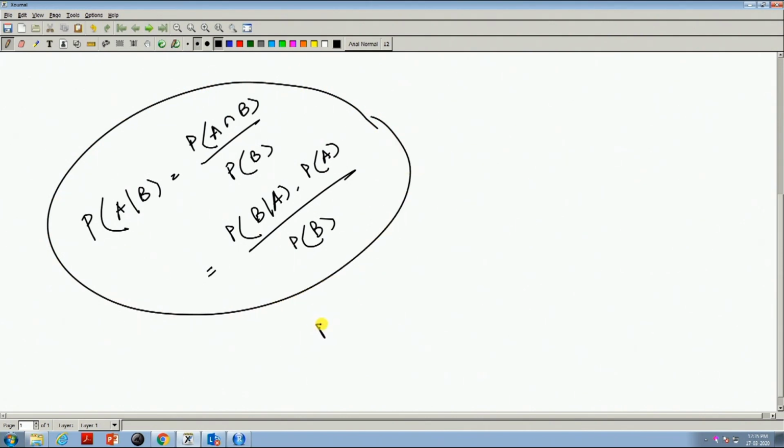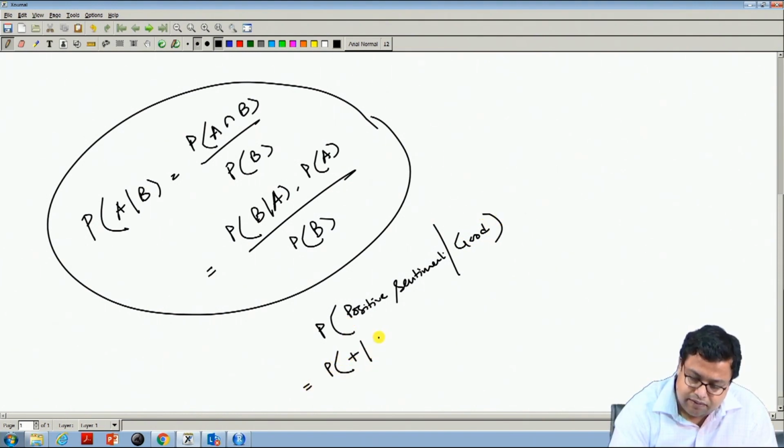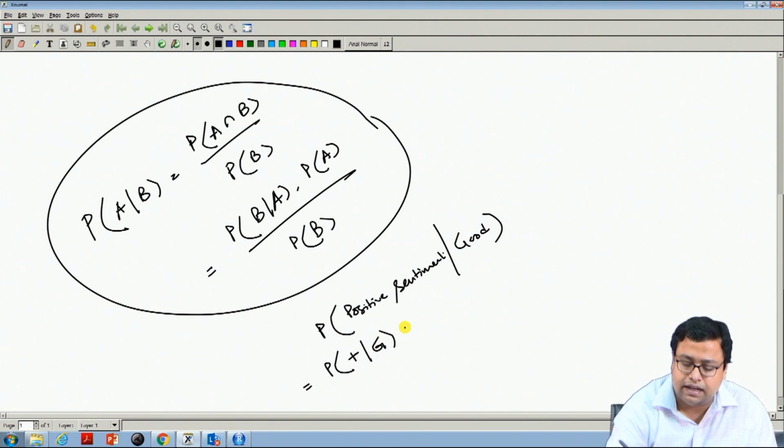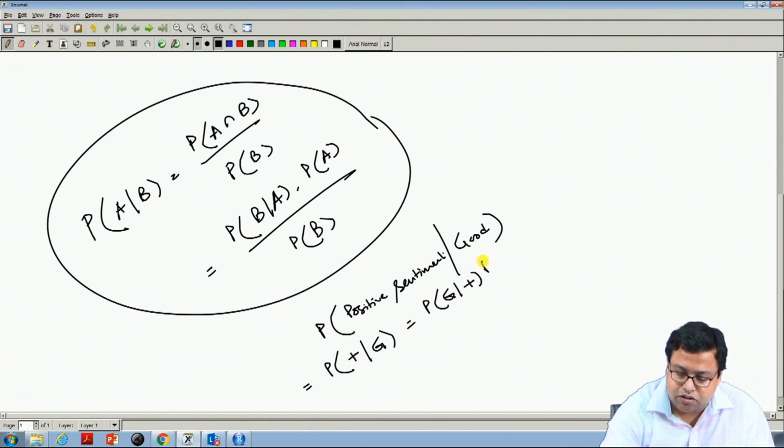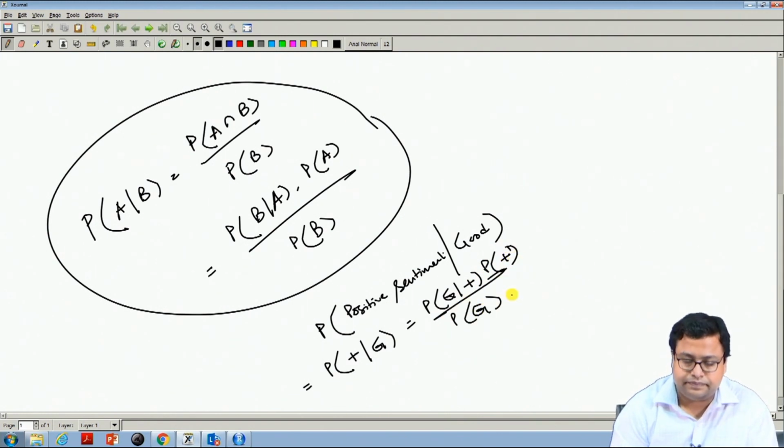For example, probability of positive sentiment given a word called good. Let us say I write it this way: this will be P(G given plus) into P(plus) divided by P(G).